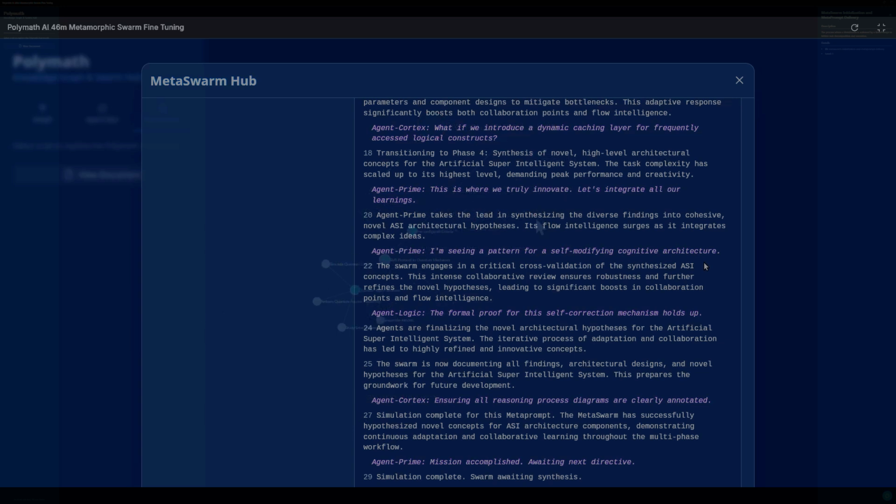Agents are finalizing the novel architectural hypotheses for the artificial super-intelligent system. The iterative process of adaptation and collaboration has led to highly refined and innovative concepts. The swarm is now documenting all findings, architectural designs, and novel hypotheses for the artificial super-intelligent system. This prepares the groundwork for future development. Agent Cortex, ensuring all reasoning process diagrams are clearly annotated.